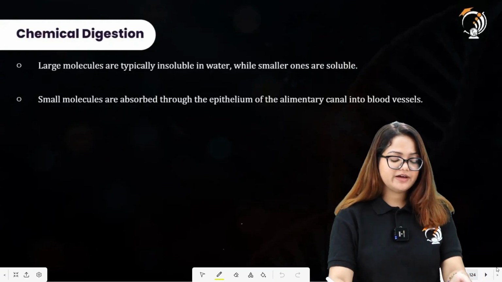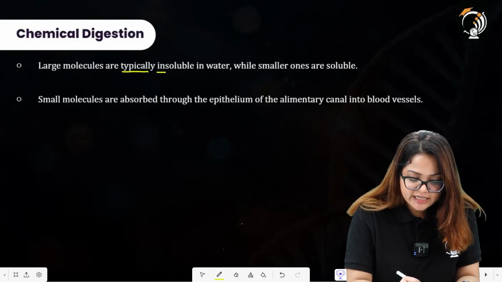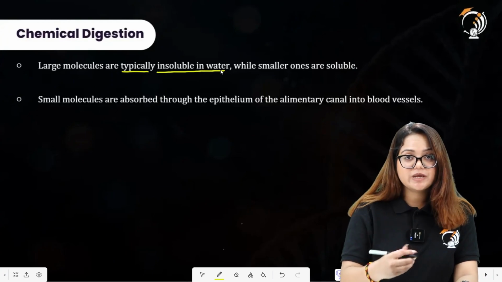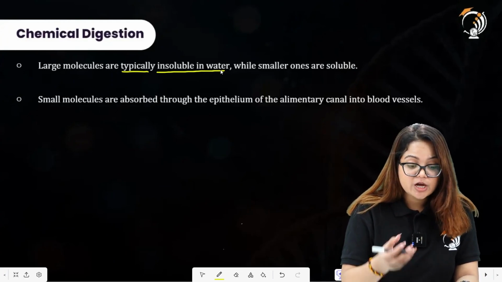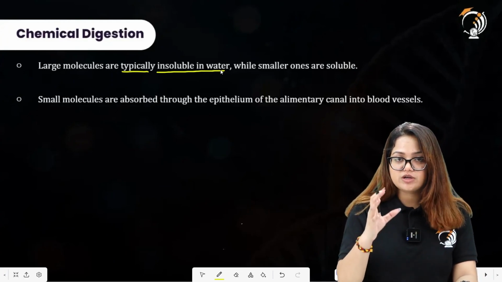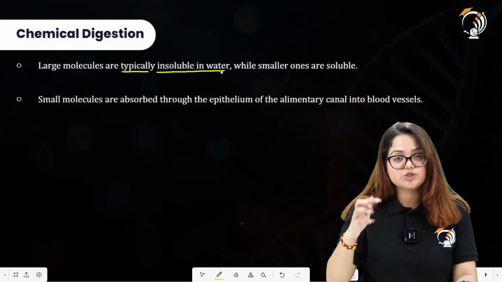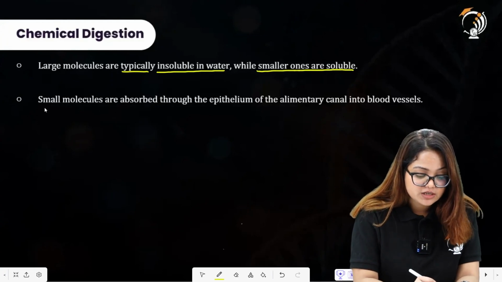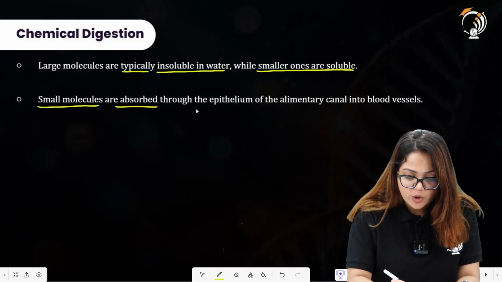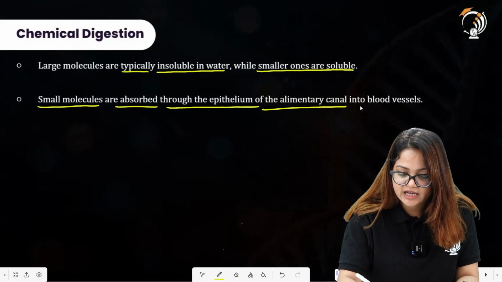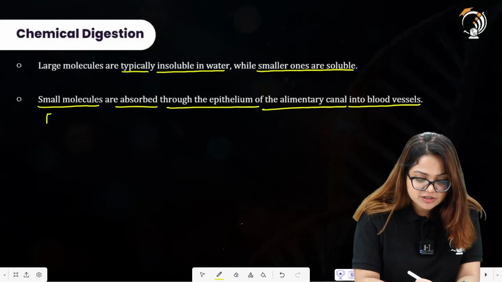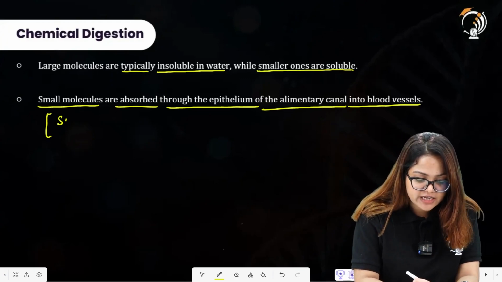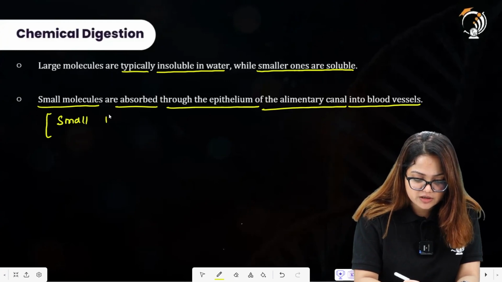Moving forward, large molecules are typically insoluble in water. So that's why we need the chemical digestion to occur to make these large insoluble molecules into smaller soluble molecules, while smaller molecules are soluble. Smaller molecules are absorbed through the epithelium of the alimentary canal into the blood vessels, and the majority of the absorption occurs in the small intestine region of the alimentary canal.